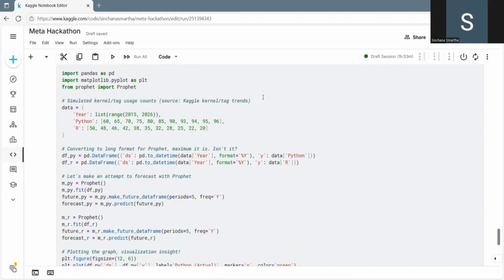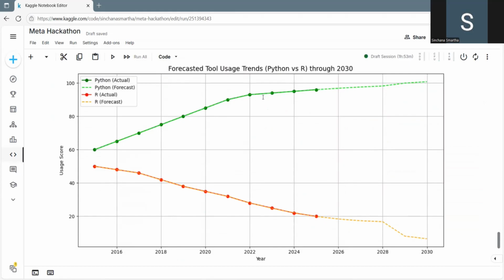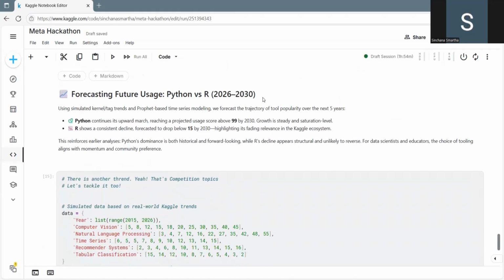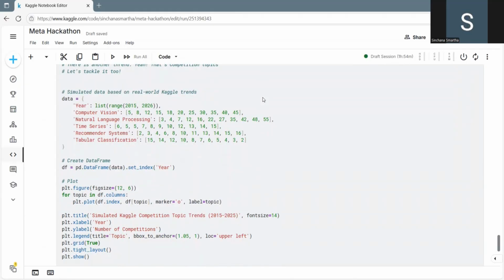And my next insight was to forecast Python and R growth with Prophet. Using simulated usage data, I modeled adoption trends using Prophet. Massive, right? Python is projected to hit 99% usage by 2030, while R may fall below 15. Python isn't just dominant, it's growing. That was fun, saying hi to the future.